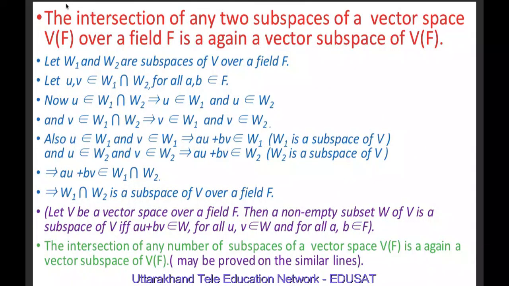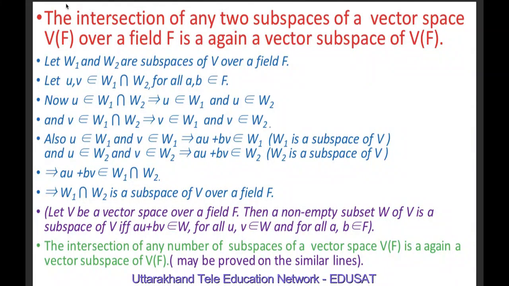is a subspace of V, and we know that a non-empty subset W of V is a subspace of V if and only if au plus bv belongs to W. Means W is a subspace if au plus bv belongs to W, and if au plus bv belongs to W, then W is a subspace of V.